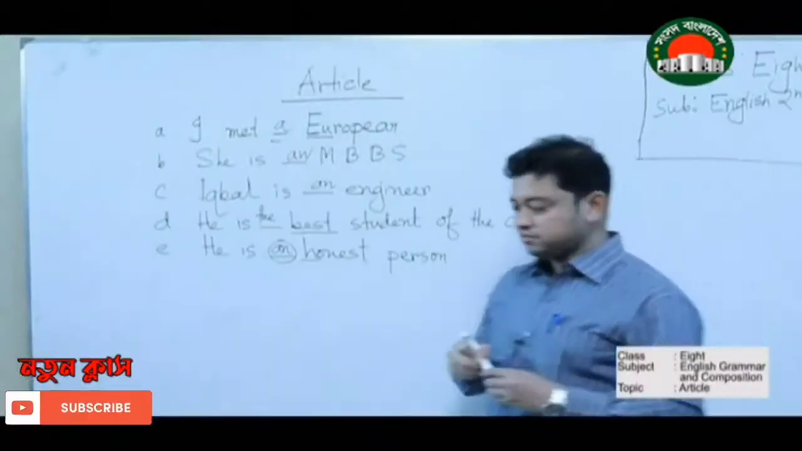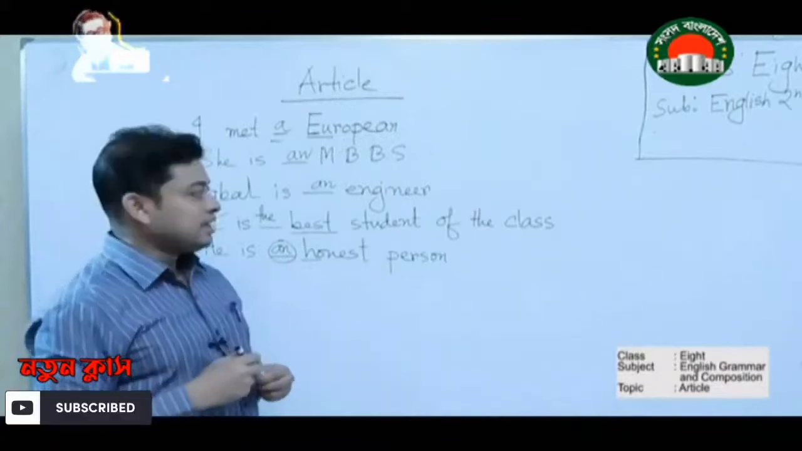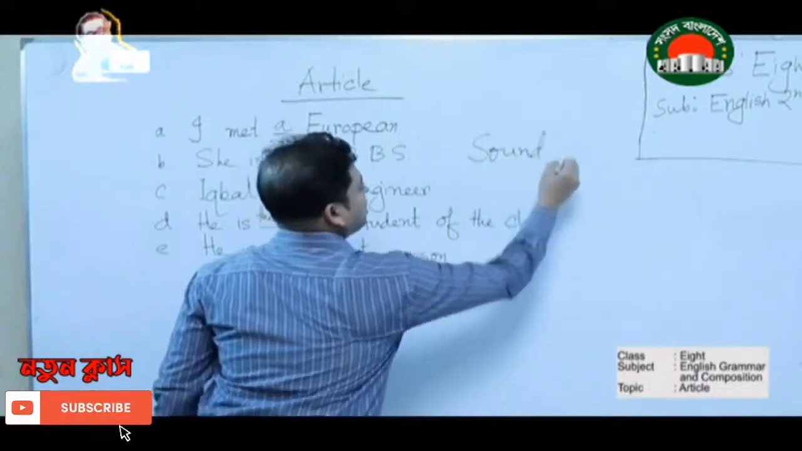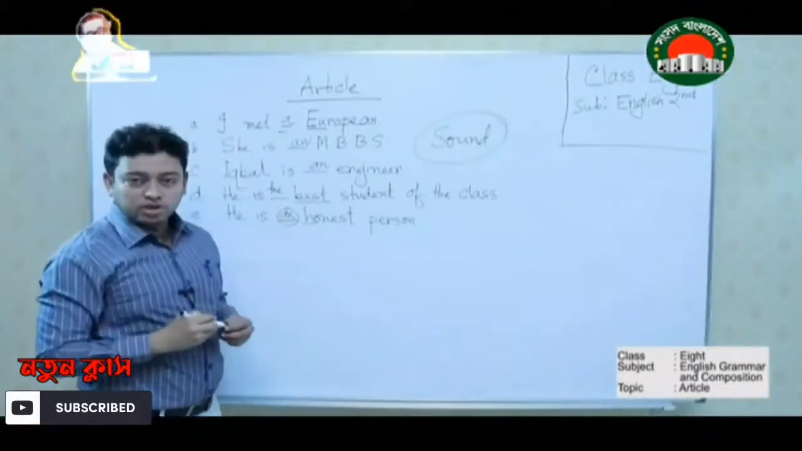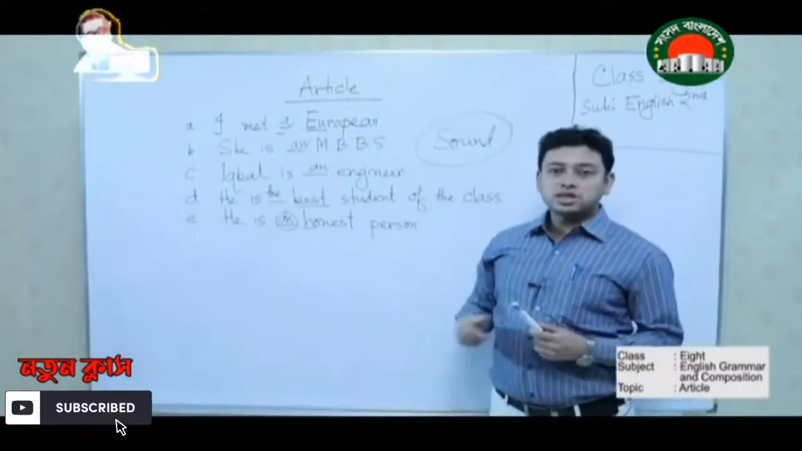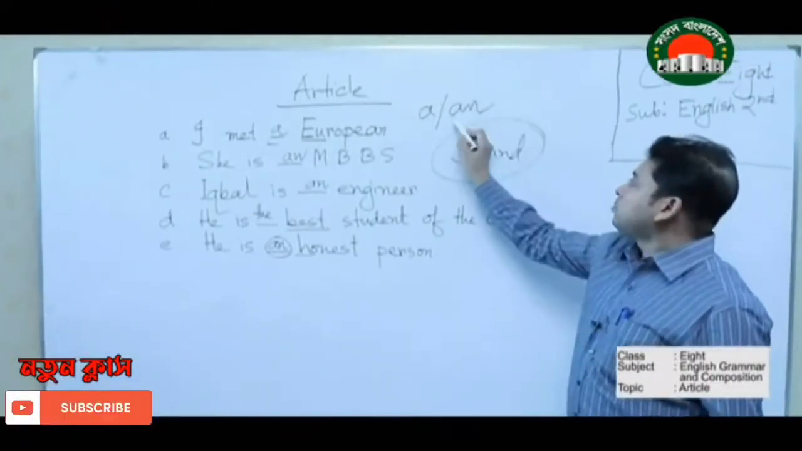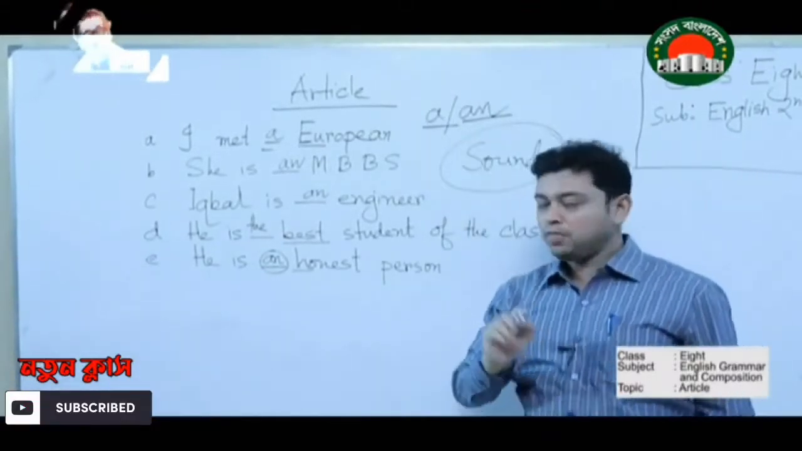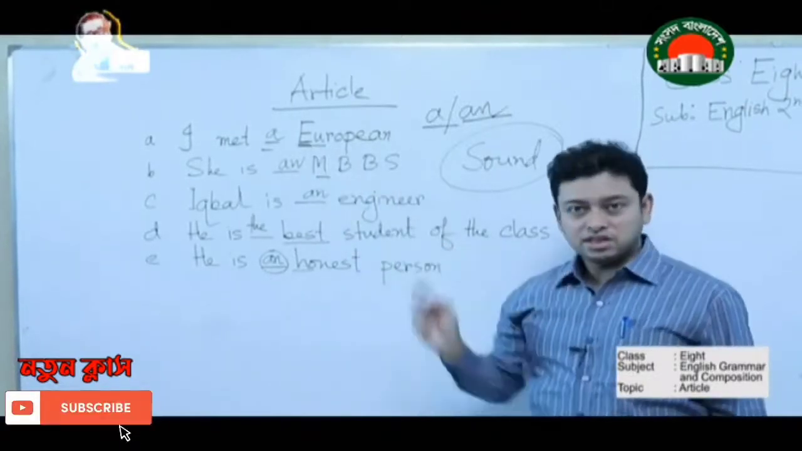Now the most important thing: whether it will be A or AN basically depends on sound. This is the most important thing that you must remember. For using A or AN, sound is very important. AN for vowel sound, A for consonant sound. So sound is very important. No matter what the letter is, what is important is the sound.